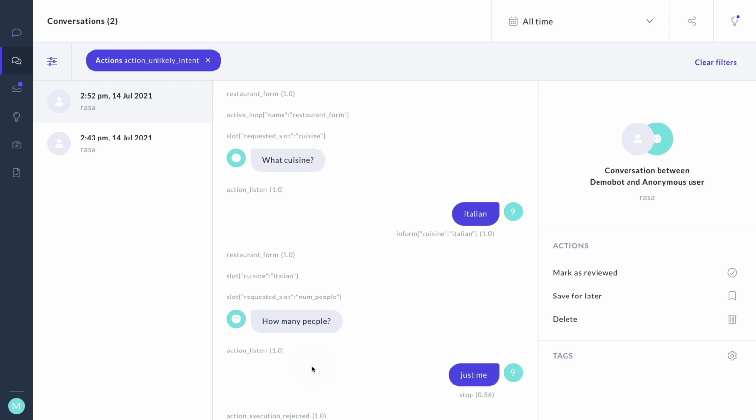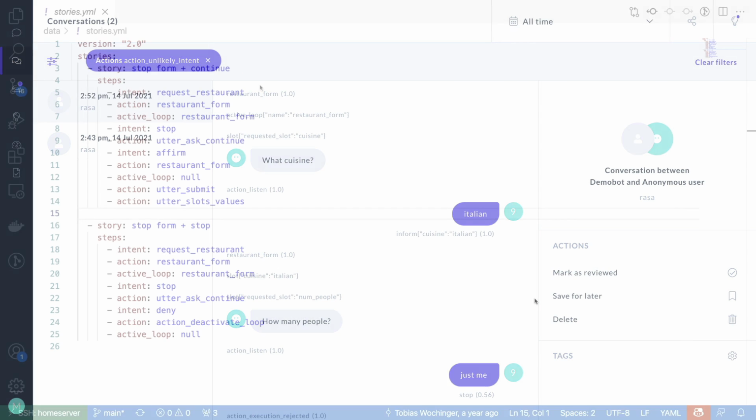And the next slot is asking about the number of people that we need to book a table for. And here's where something interesting is happening. The user replied by saying, just me. And this got picked up as the intent stop. What the user is trying to communicate here is that there's just one person interested in booking a table, but likely because we don't have enough training data, the intent algorithm is failing here and has picked up the wrong intent. And at this point in time, it will be a good idea to just have a quick look at our stories.yaml file, so we can kind of see what we might expect when we see that happen.